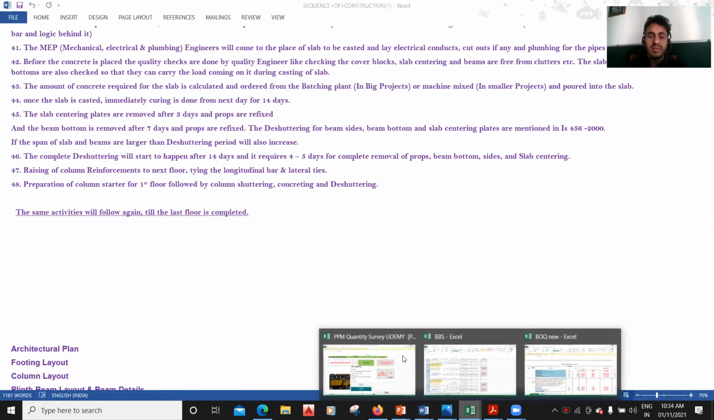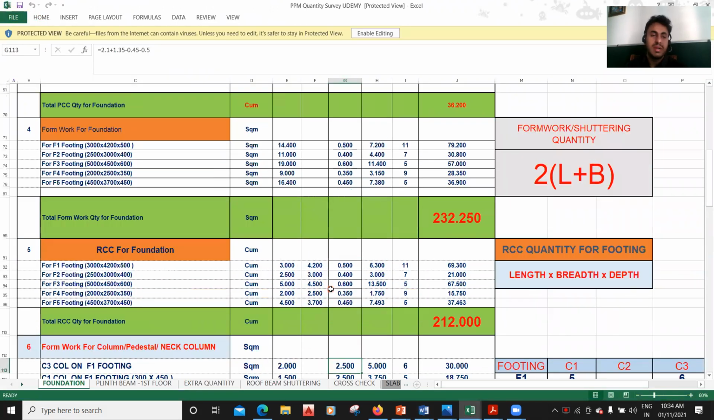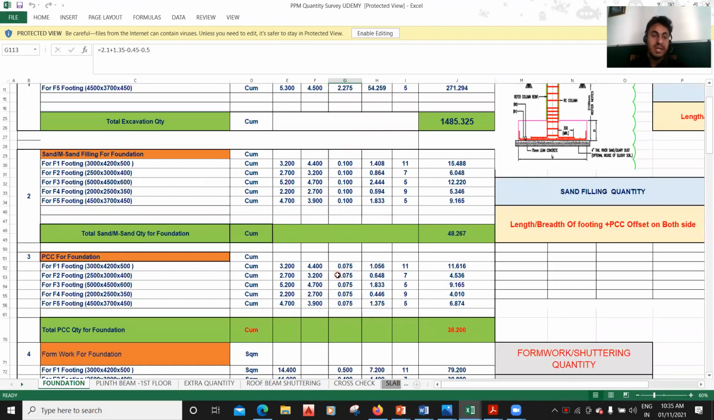Other than that, the important thing is quantity estimation. You should know how to do the estimation of a building. If I give you a plan and ask how much excavation quantity, how much soil is required to be extracted, then you should know how to calculate that. For that, we need to understand the structural drawings, and then prepare Excel sheets in this way. All these things I've covered in my quantity estimation course.